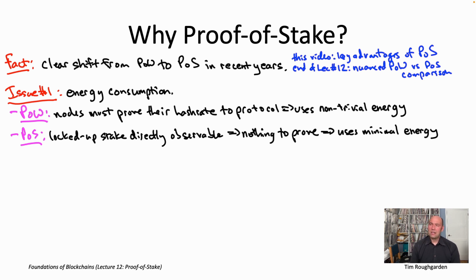So where the controversy lies is in exactly how serious a criticism this is of the proof of work approach. How big a deal is this big gap in energy consumption? Lots of people do care, right? And it's easy to see why. Climate change, of course, is all around us. It's something many people are very concerned about. If you are concerned about it, it might strike you as unacceptable to use such a non-trivial amount of energy doing quote-unquote wasted work, meaning having computers or ASICs just solve crypto puzzles which have no benefit other than securing the Bitcoin protocol.